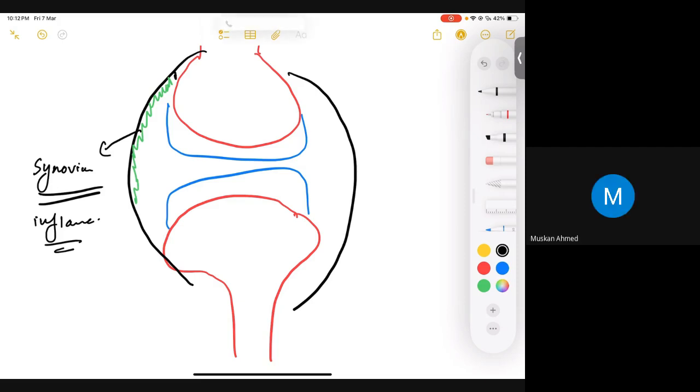For example, if you have an inflammation going on there, we already know that at the end of inflammation we are going to have a recovery phase. In the recovery phase, for example, if I just cut your skin, you are going to have a recovery phase, and ultimately you are going to see formation of granulation tissue, remember? What is granulation tissue? It would be a kind of tissue having a lot of blood supply and some myofibroblasts. Is that clear? Yes, clear. So can I say that if I have inflammation of the synovium, in the end again you're going to have granulation tissue? Yes.